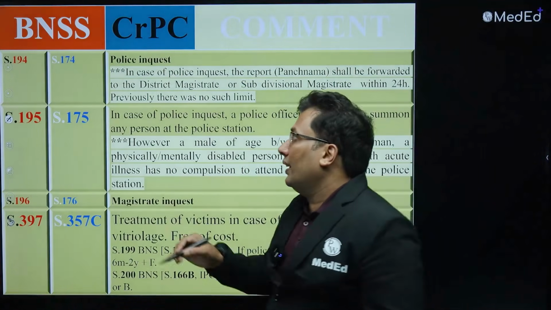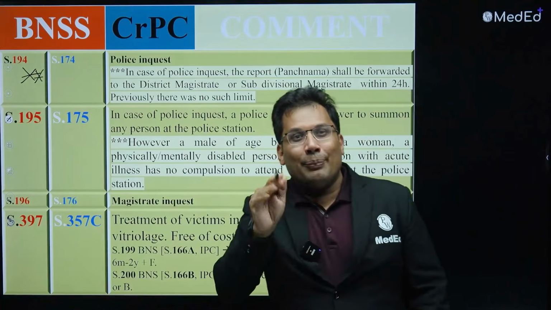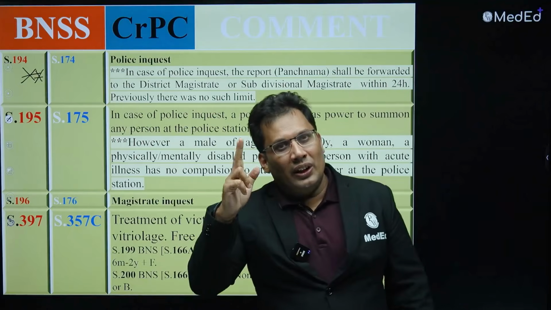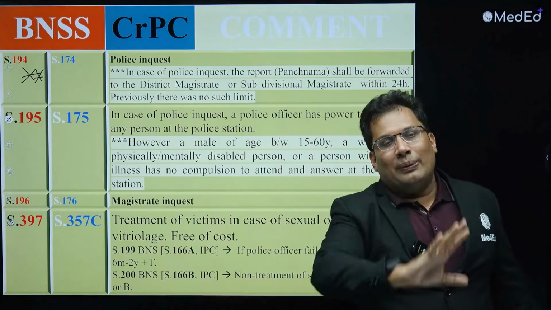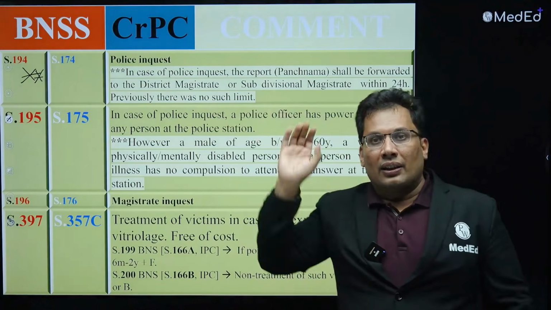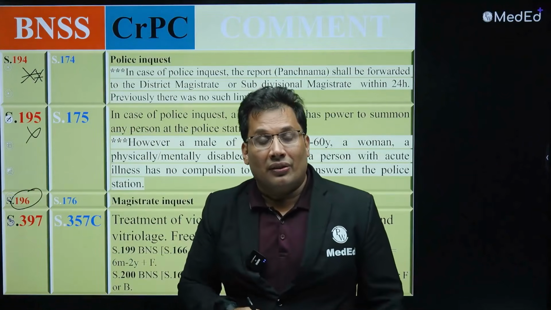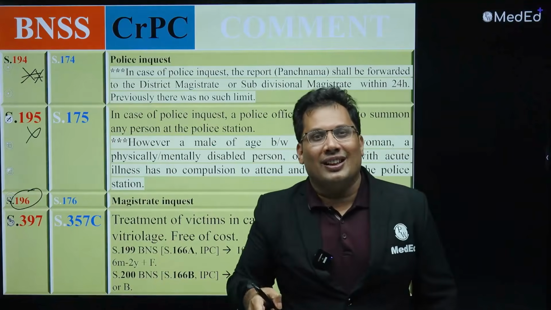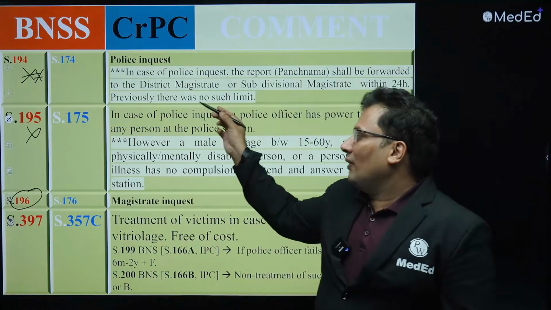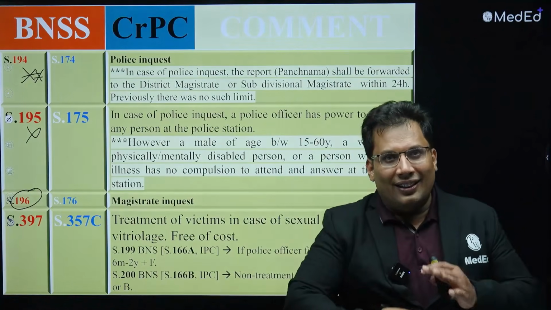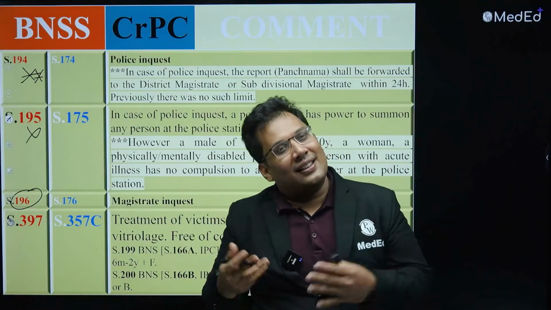194 can be asked, 194 can be asked. 194 police inquest: the sub inspector visits the crime scene, makes the inquiry, prepares the Panchanama, then sends a report to the magistrate. All is 194. Done. 195, don't worry about 195. 196 you must know, magistrate inquest. So in magistrate inquest, who is the investigating officer? Basically the magistrate, subdivisional magistrate, Tashildar. So that is 196. Previously 174, 176. Now just increase by 20. 174 was, now 194. 176 was, now it is 196. Done. It is very easy.